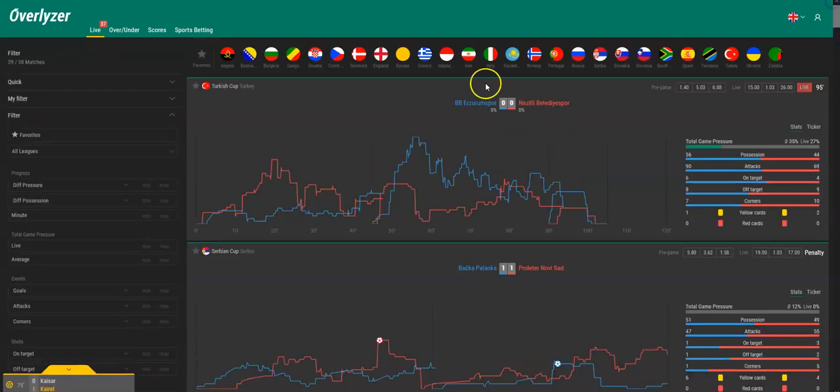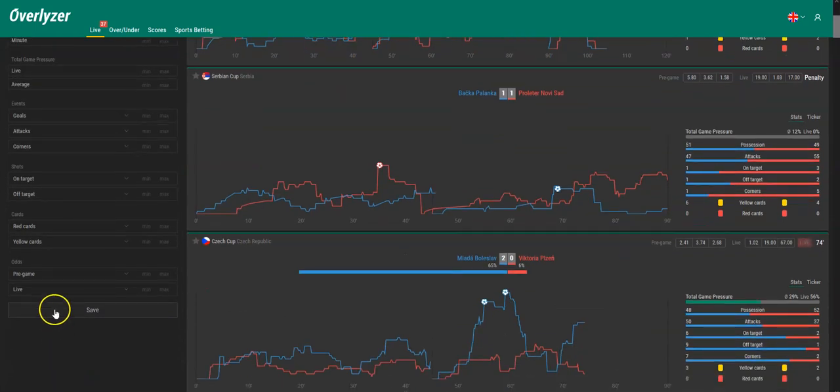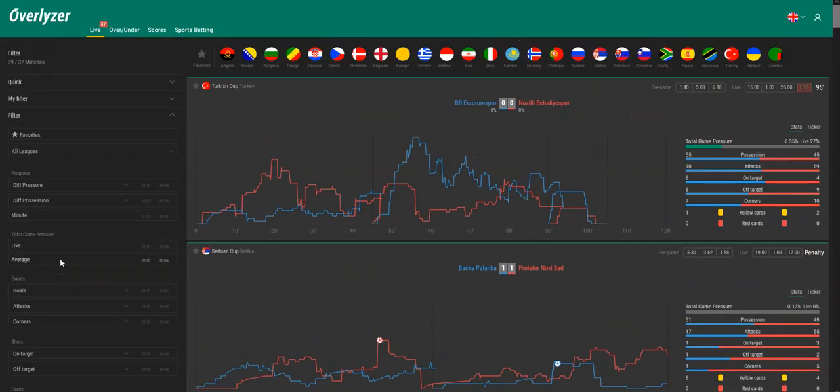If there are, for example, weekends with 200, 300 live games at the same time, it's always better to use filters. We also have tutorial videos here on our YouTube channel about filters and how to use them. Here are all your options on the left-hand side, and in our mobile version or in the app, you find this in the little filter icons. You will find them. They're quite prominently placed.